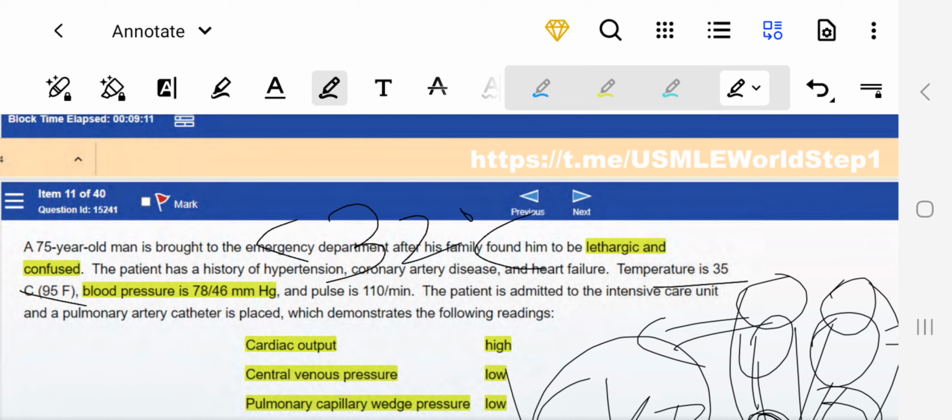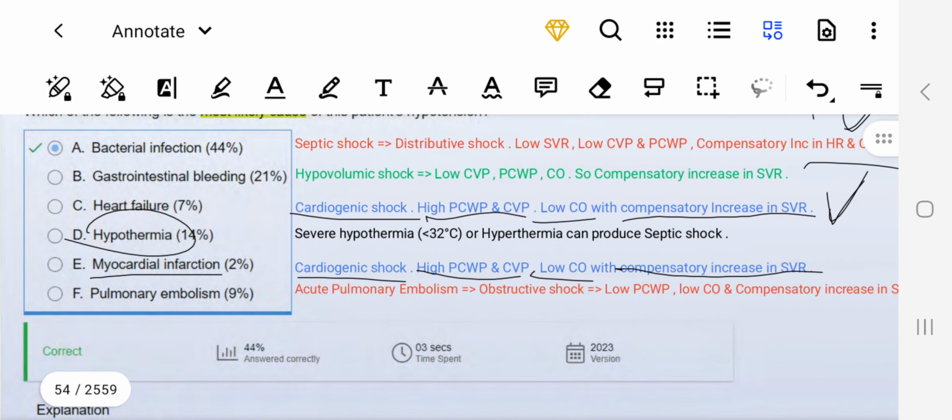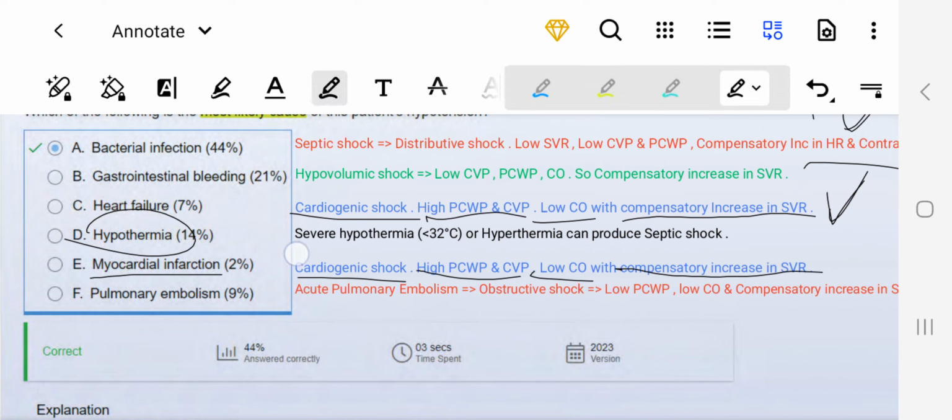Over here they have mentioned that the temperature is 35, so this will not cause that distributive shock. As I mentioned, severe hypothermia would cause septic shock, which is a type of distributive shock, but not a normal, mild hypothermia.